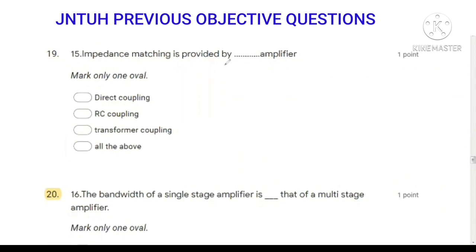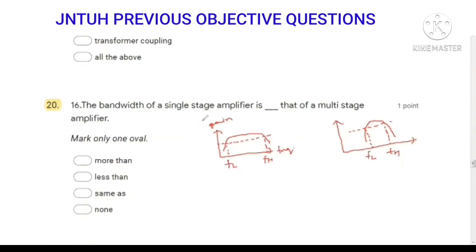Next question, impedance matching is provided by dash amplifier. Transformer coupling will provide the impedance matching. Next question, the bandwidth of a single stage amplifier is dash that of a multi-stage amplifier.